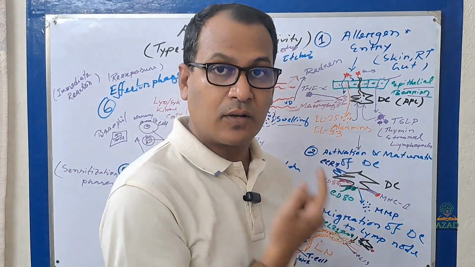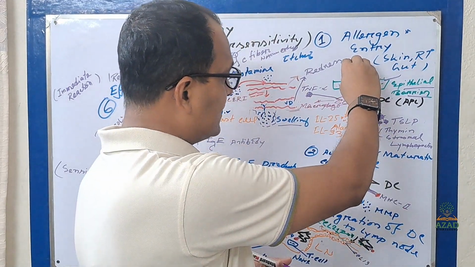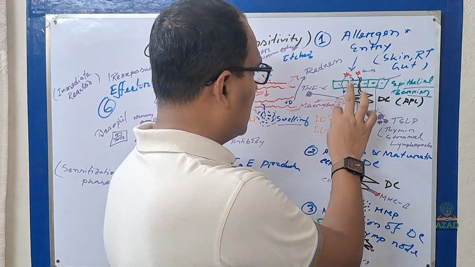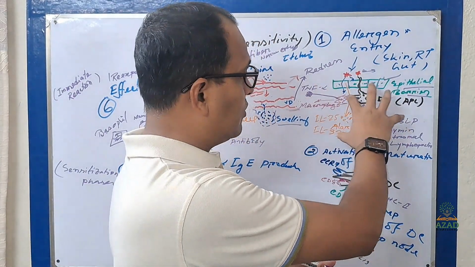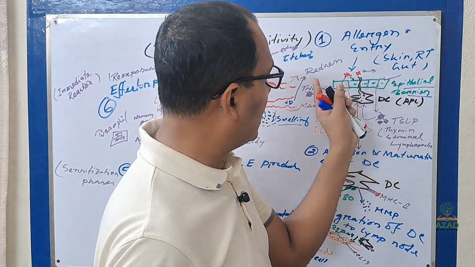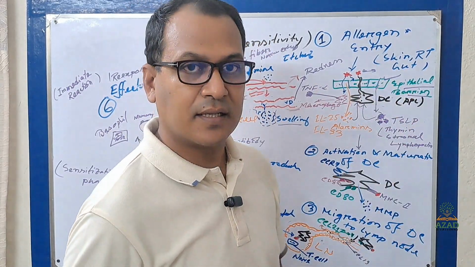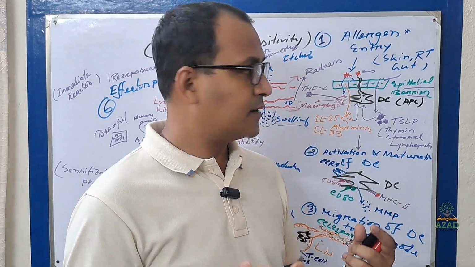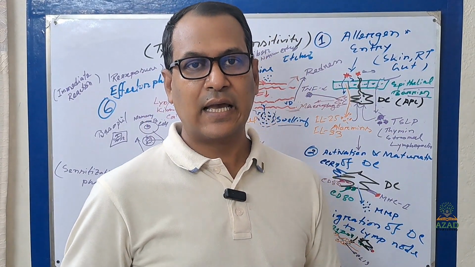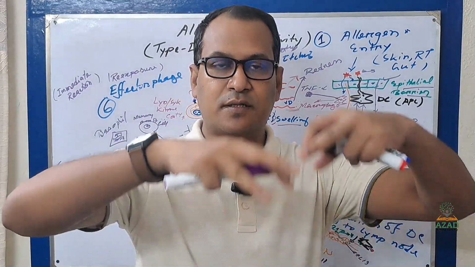But what will happen when the allergen is inside the body? When the allergen activates the epithelial cell, that epithelial cell instantly produces some substances that create an alarming situation.